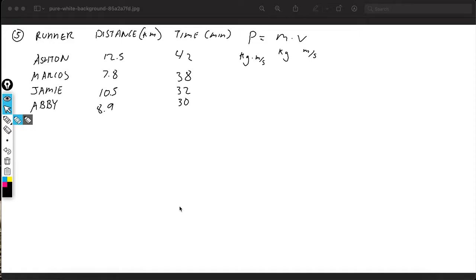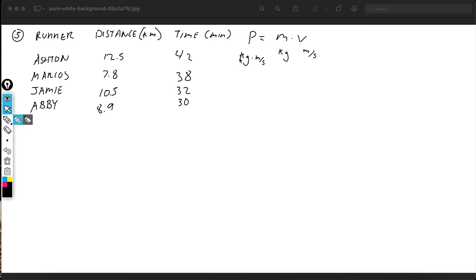Question number 5. If all 4 runners have the same mass, remember that, they all weigh the same. They didn't give it to us, but they're saying they all weigh the same. Who has the smallest momentum? Momentum is kilograms times meters per second. Mass is kilograms. Velocity is meters per second. I write out all the units so you know where we're coming from.